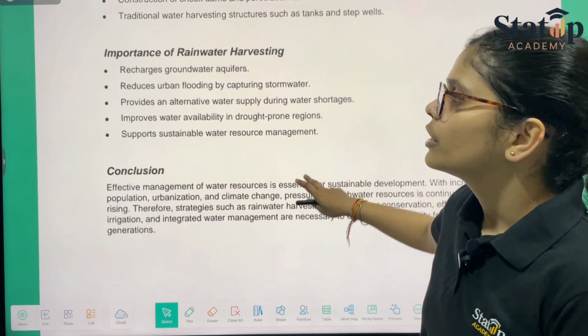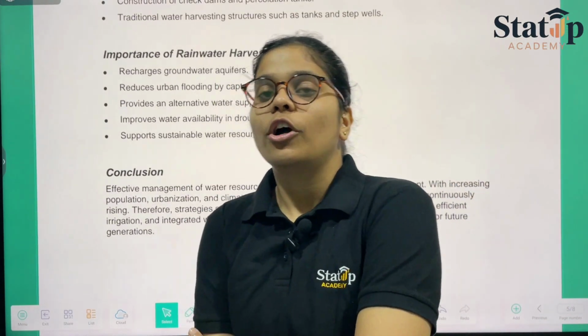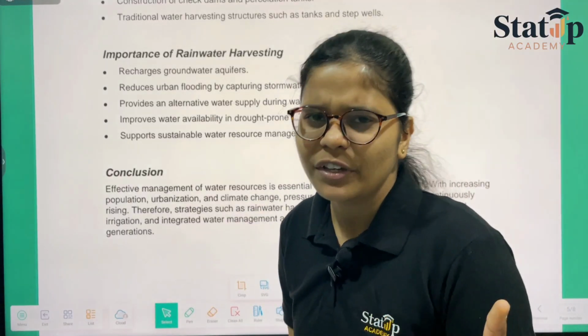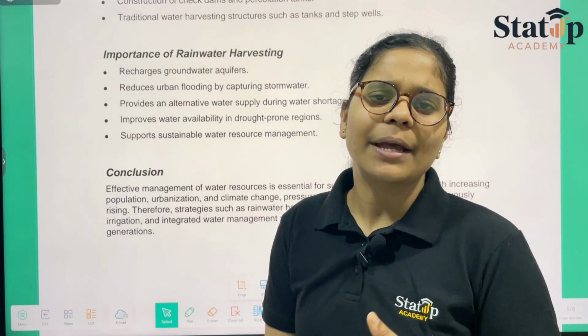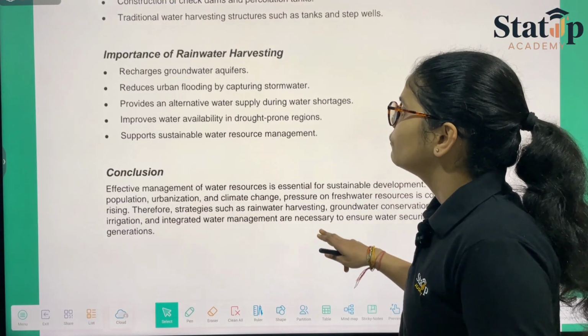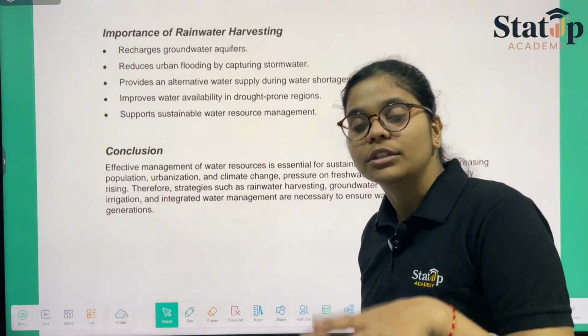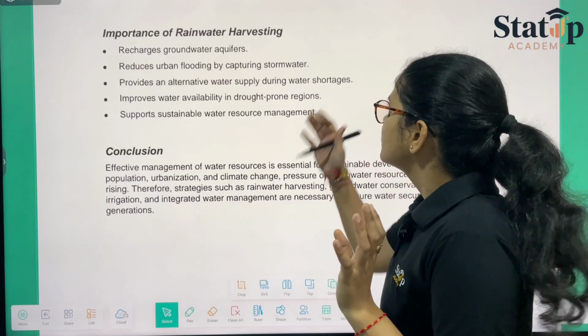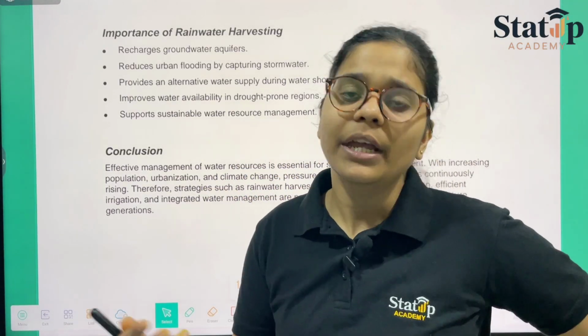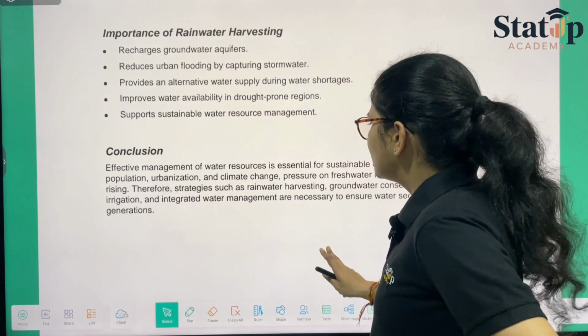The importance of rainwater harvesting is that when the rain would not be there, water would be easily available for the dry regions, like regions that are facing dryness throughout. So for them also it can be used. When we are facing scarcity, at this time rainwater harvesting becomes majorly important for us, and then water availability is there for the drought prone areas, and sustainable development and water management could be easily done. So this is the conclusion.